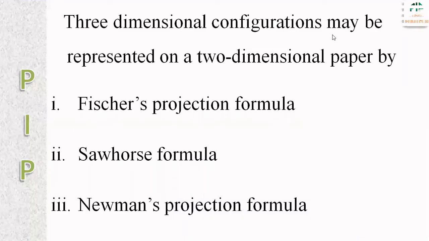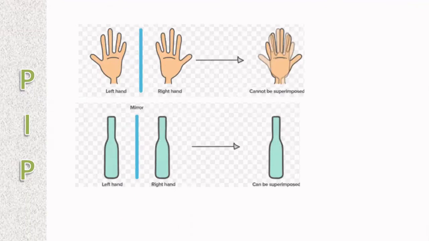So the stereoisomers have different configurations. One is enantiomer, another one is diastereoisomer. If any two configurations of a molecule have an object mirror image relationship, then they are called enantiomers. If any two configurations of a molecule do not have an object mirror image relationship, then they are called diastereoisomers.